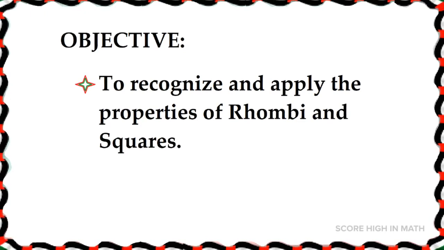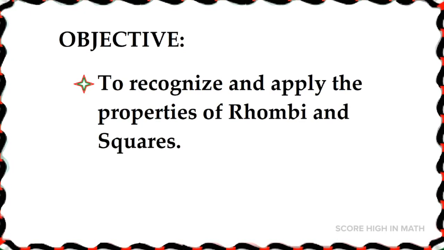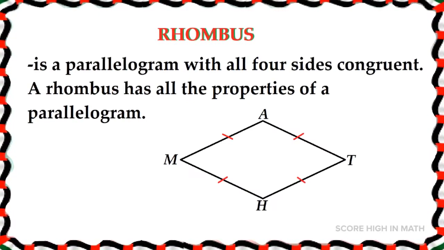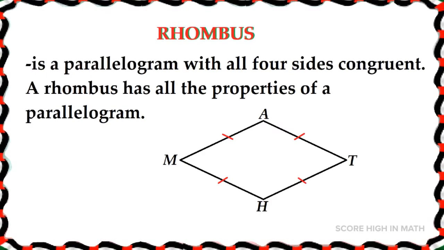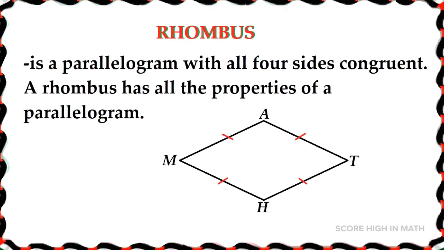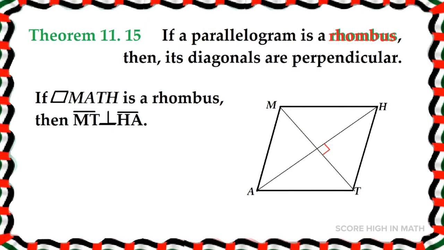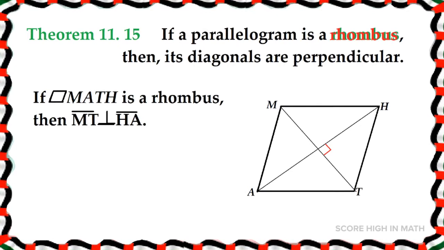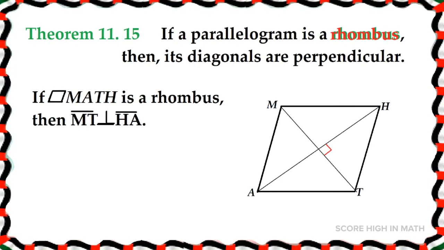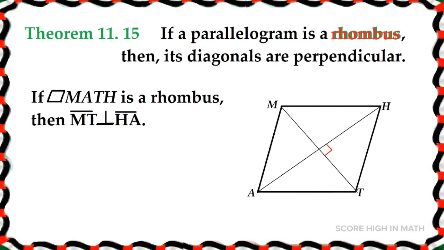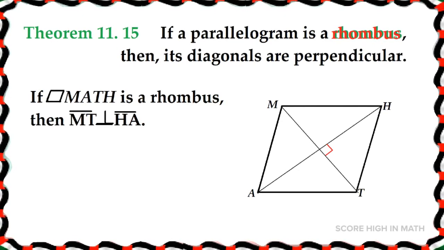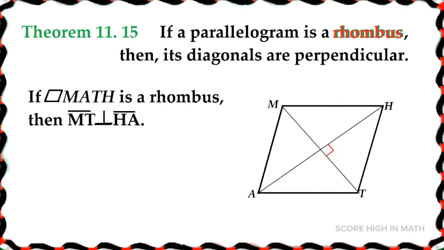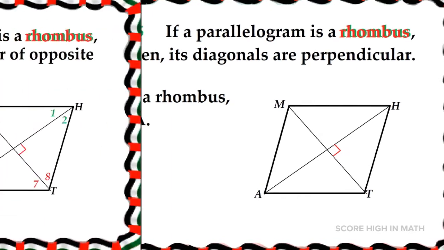To recognize and apply the properties of rhombi and squares. A rhombus is a parallelogram with all four sides congruent. And it has all the properties of a parallelogram. In Theorem 11.15, if a parallelogram is a rhombus, then its diagonals are perpendicular. So, if parallelogram MATH is a rhombus, then line segment MD is perpendicular to line segment HA.